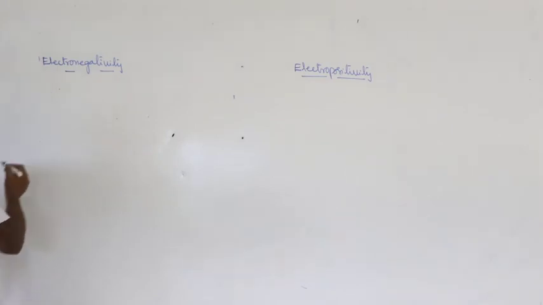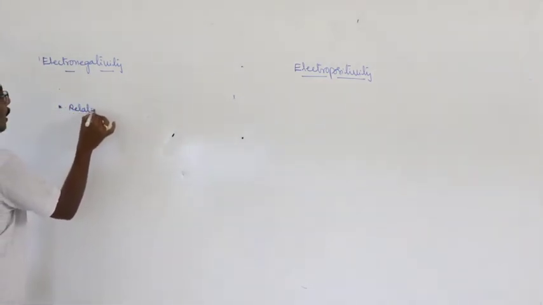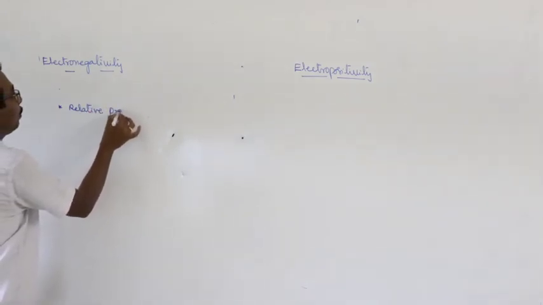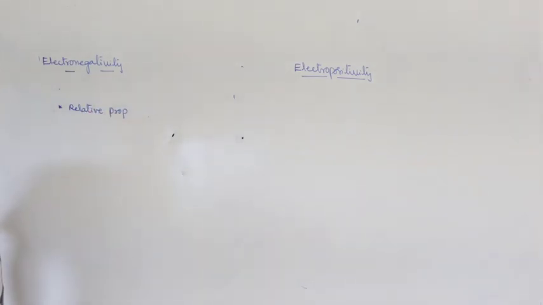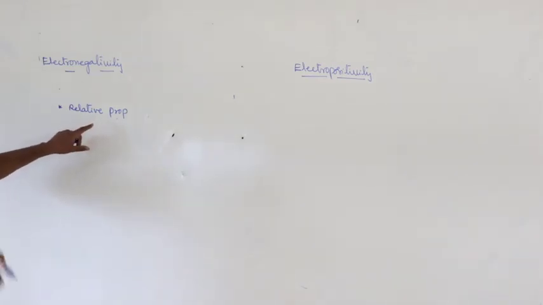Next, it is a relative property. You are already familiar with this. By comparing with another element, a standard element only, we can evaluate or calculate electronegativity.